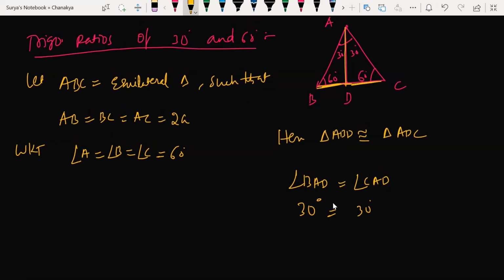And now, by using Pythagoras theorem, look at it here. Can I say AD square is equal to AB square, hypotenuse square?